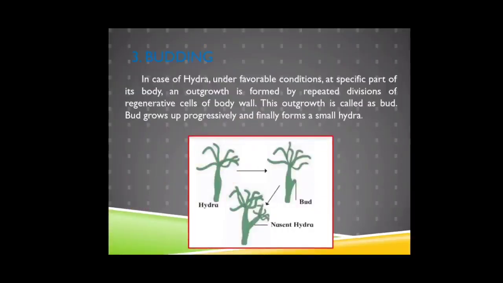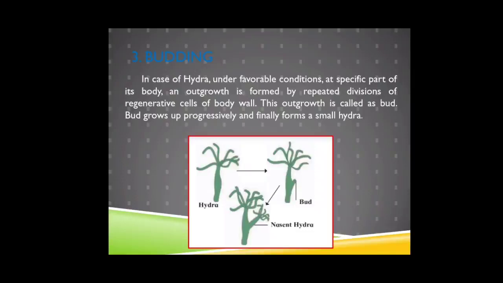Budding. Let's take the example of Hydra, which is a multicellular small animal found in the seabed. In the case of Hydra, under favorable conditions, that is when plenty of food is available, at a specific part of its body an outgrowth is formed by repeated divisions of generative cells of the body wall. This outgrowth is called a bud.